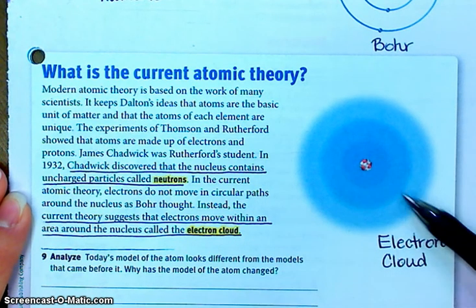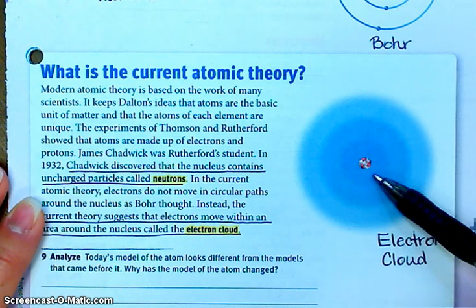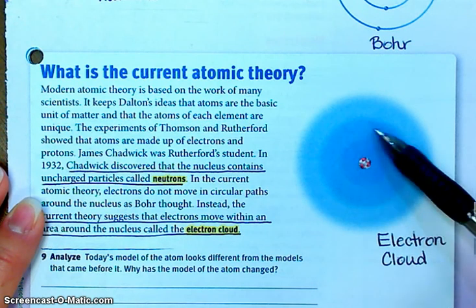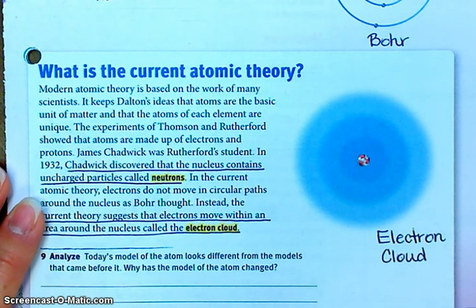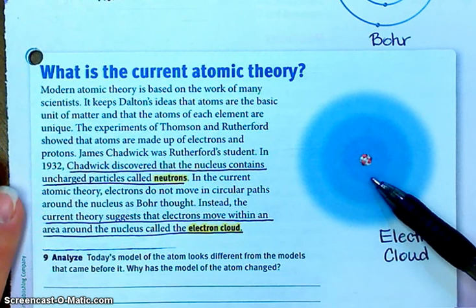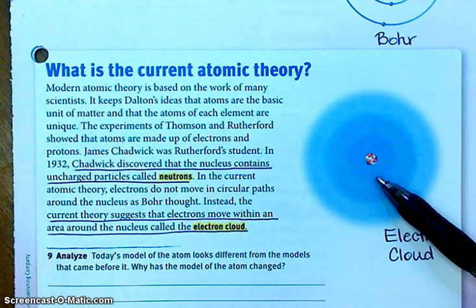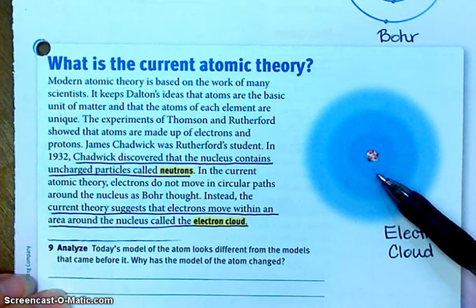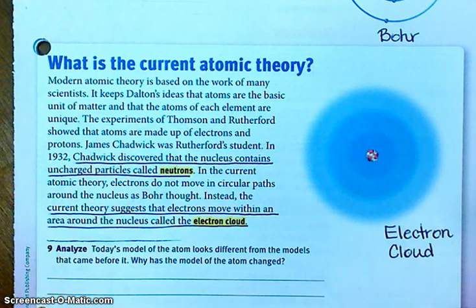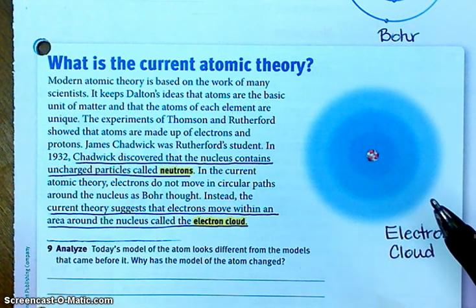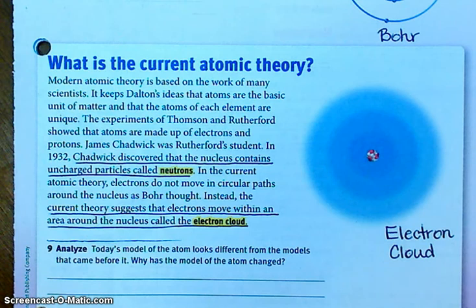If you notice that this electron cloud, there's like this central blue area, and then there's a lighter blue and a lighter blue. Those would be those energy levels, okay? And one of the things about the current theory, the electron cloud theory, is that you can't really tell exactly where an electron's going to be at a particular time, okay? You can just kind of say it's likely to be here. Does that make sense? Okay.